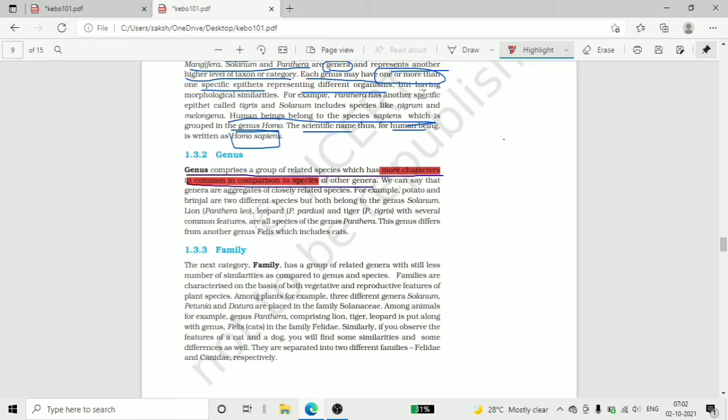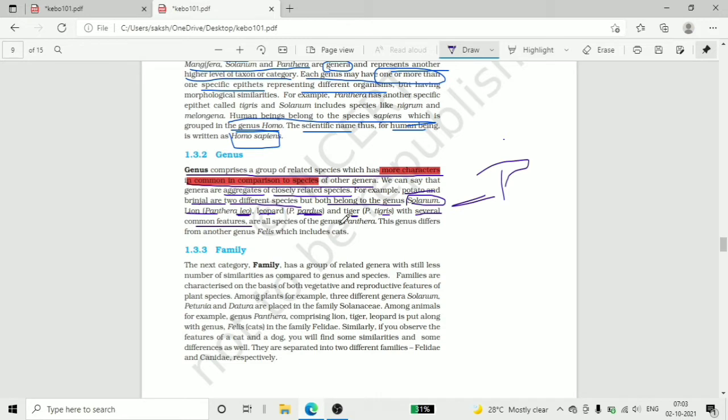For example, potato and brinjal are two different species but belong to the same genus Solanum. Lion, Panthera leo, leopard, Panthera pardus, and tiger, Panthera tigris, all belong to genus Panthera, which has several common features.